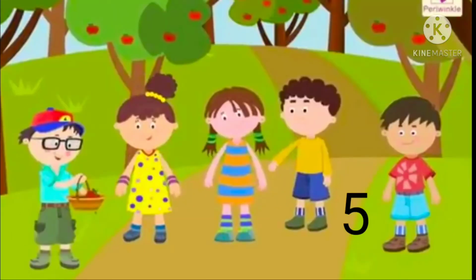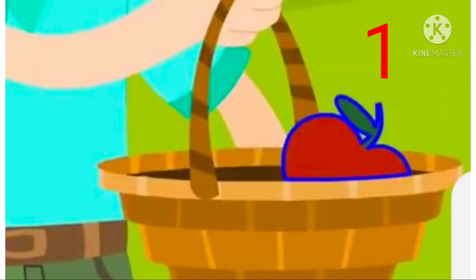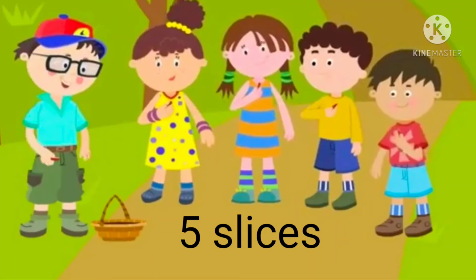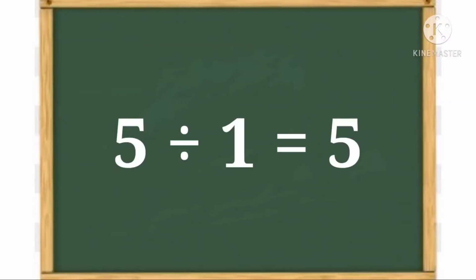Since there are 5 kids and only 1 apple, we need to make 5 slices of the apple to distribute it equally among the 5 children. Therefore, 5 divided by 1 equal to 5. This concludes that when a number is divided by 1, then the quotient is the number itself.